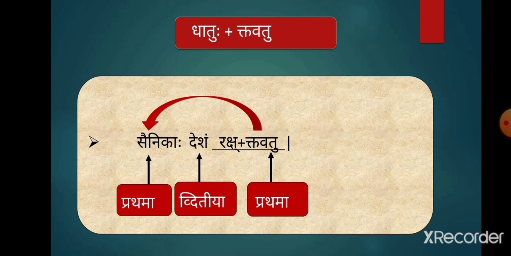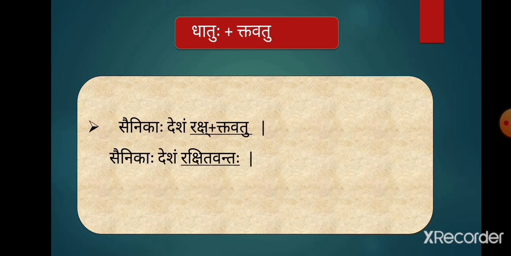The word Sainnikaha is used in Pullingam Prathama Vibhaktihi Bahuvachanam. So the form of Raksha plus Ktavatu will also be used in Pullingam Prathama Vibhaktihi Bahuvachanam. And the answer to the question is Sainnikaha Desham Rakshitavantaha. I hope you have understood it.